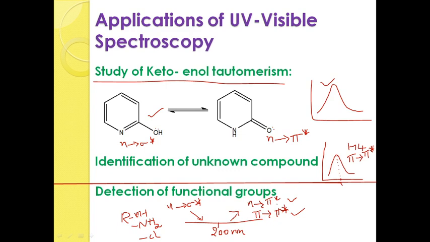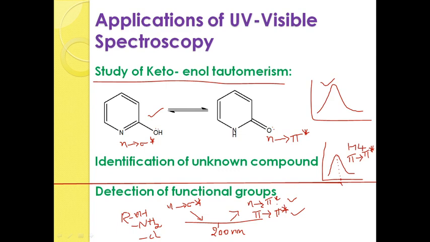So, this is the way of explaining the applications of UV visible spectroscopy. Qualitatively we can determine the nature of the compound. In quantitative determination, the amount of unknown compound present in the sample can be determined. There is a distinction between a conjugated system and an unconjugated system, and the extent of conjugation can be determined.